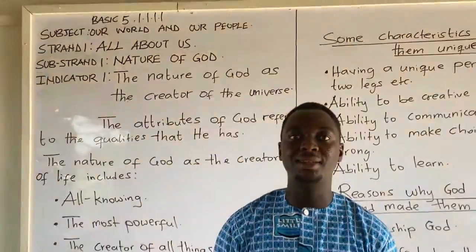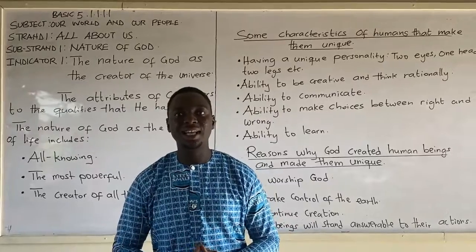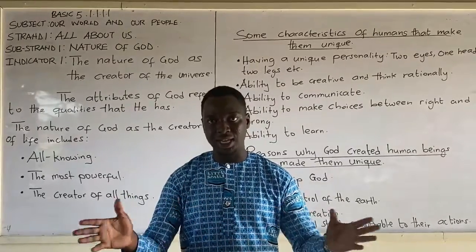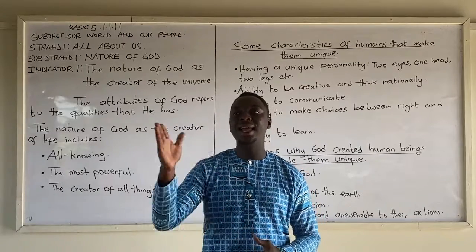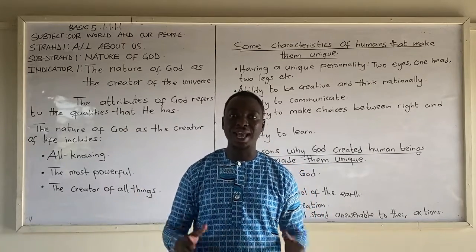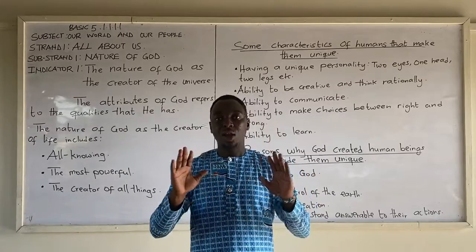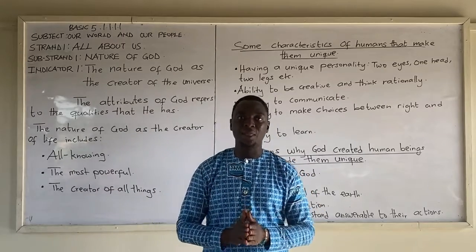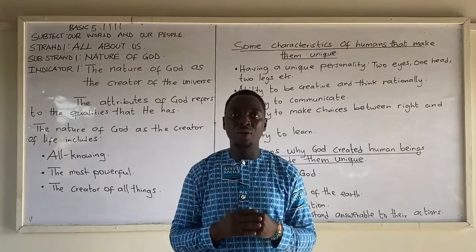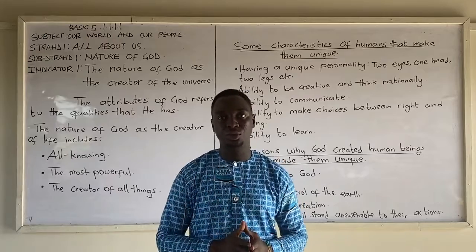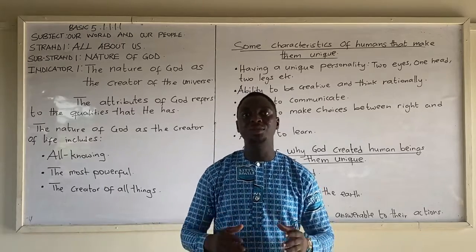God created everything out of nothing. He says be, and the thing just comes to life. For instance, he said, let there be light, and there was light. So God created all things out of nothing. These qualities of God are what we refer to as attributes.